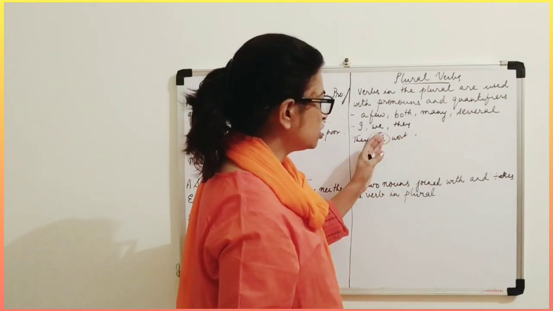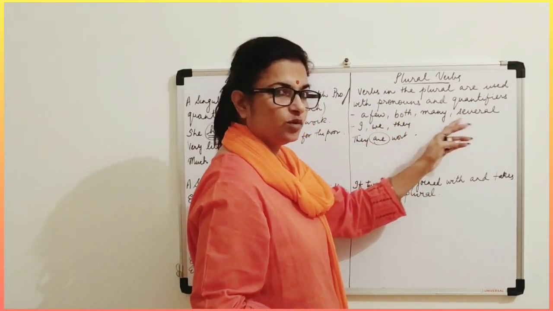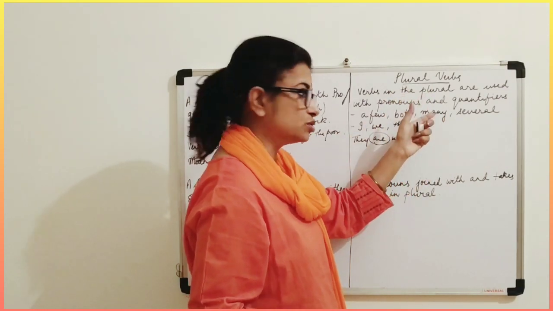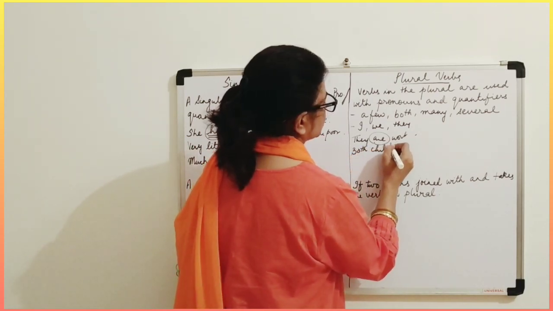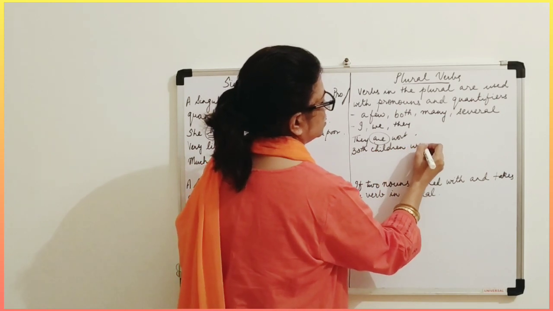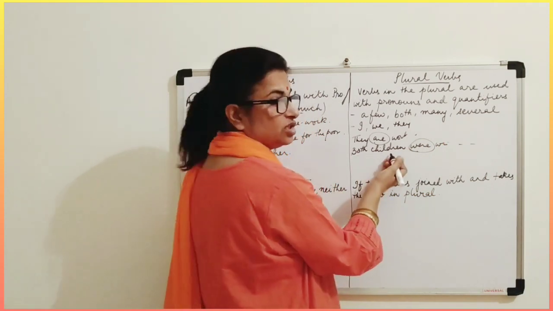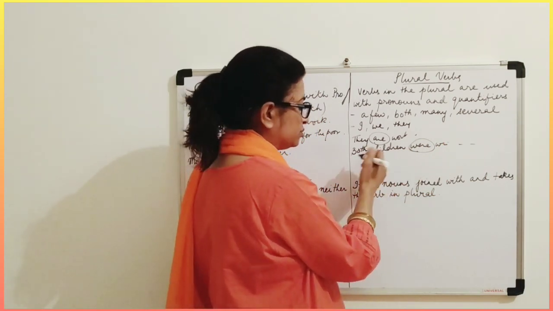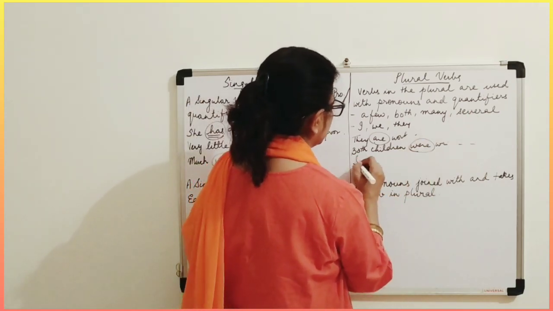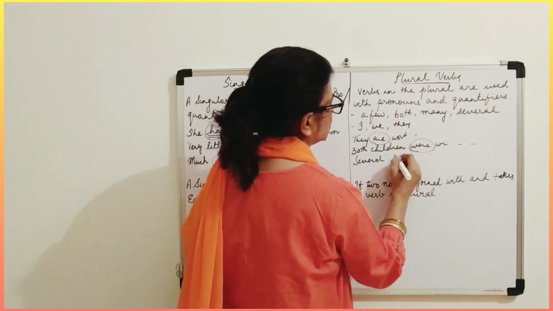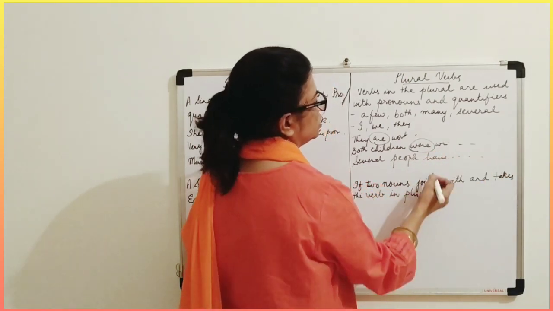For quantifiers also, a few, both, many, several. With these types of quantifiers, a plural verb is used. For example, both children were writing anything. So were writing. With both, see, children comes, not child. Both child you cannot write. Both children. So automatically the verb is in the plural. Now, several people have done whatever. So have.